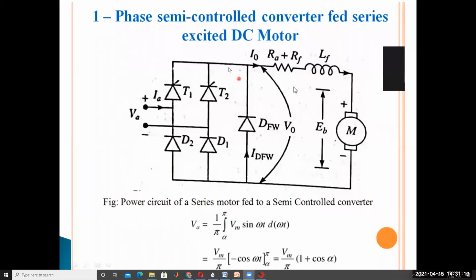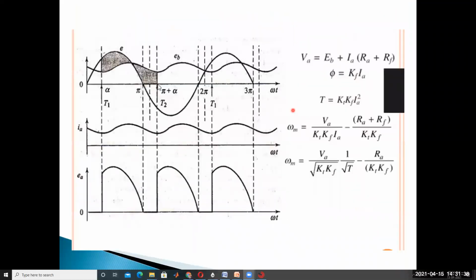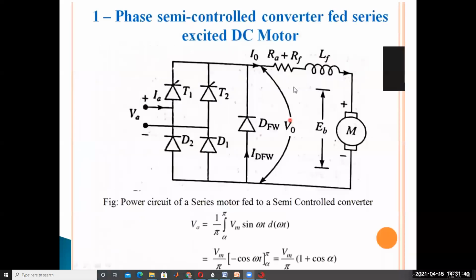That means only motoring applications we have to observe in this series. For the semi-controlled converter, only motoring applications, not for generating or regenerative braking applications. This voltage is fed to the DC motor. This converter is the same as the semi-converter, a one-quadrant converter drive. It's called first quadrant, so only motoring applications, because output voltage and current are always positive.